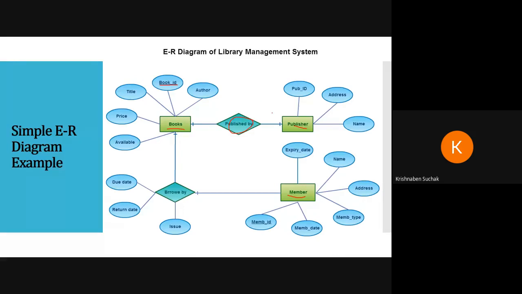Next, what are the attributes of publisher? First one, publisher ID, that is primary key, so it is covered with underline. And you can see here that whenever we write a primary key, we do not keep space in between. See here, for example, expiry date, we are not keeping space in between. Okay, so these are the attributes for member and these are the attributes for borrower. Borrower does not have any primary key. Sorry, this relationship set does not have any primary key. The relationship set has attributes, but it does not have a primary key.